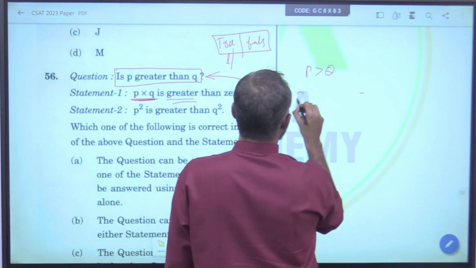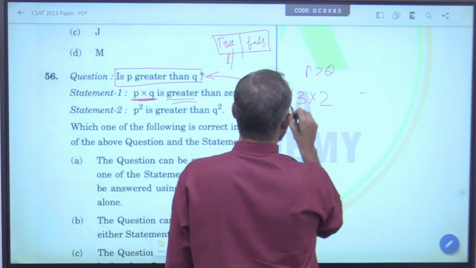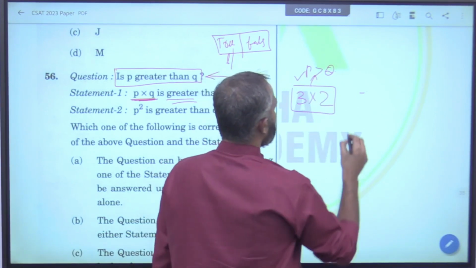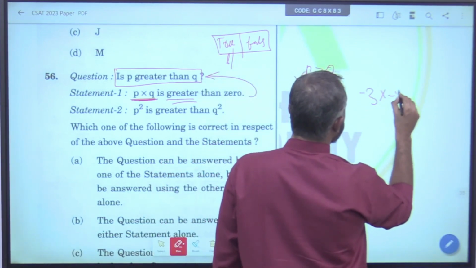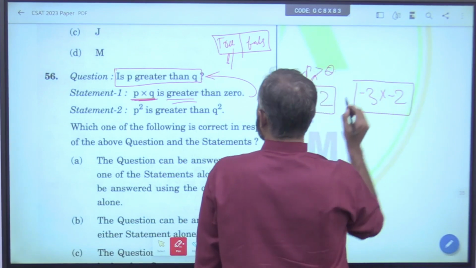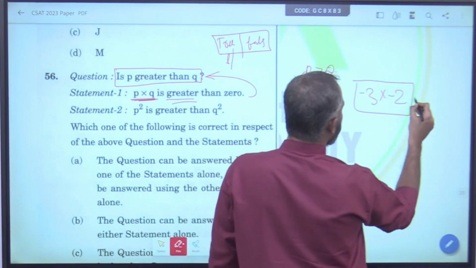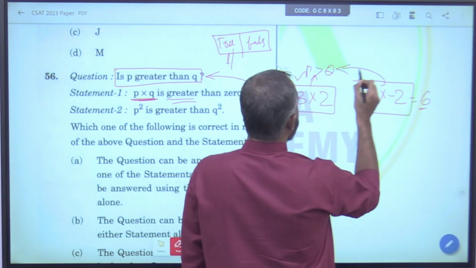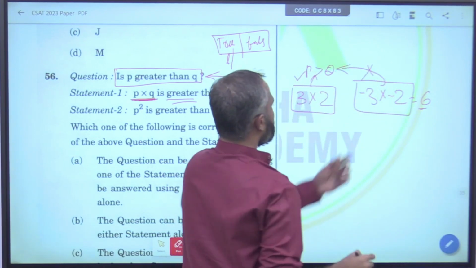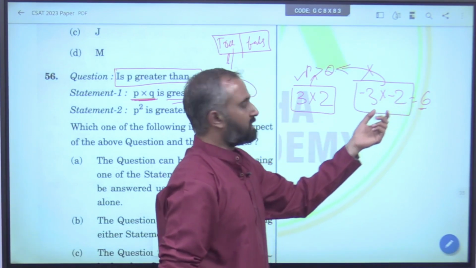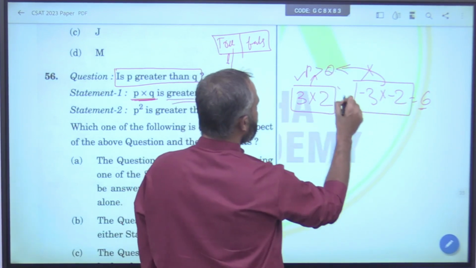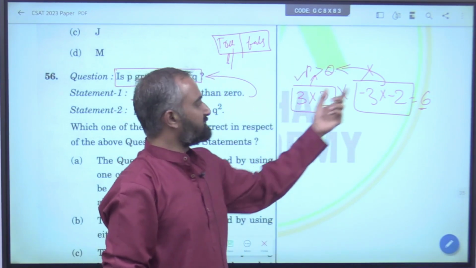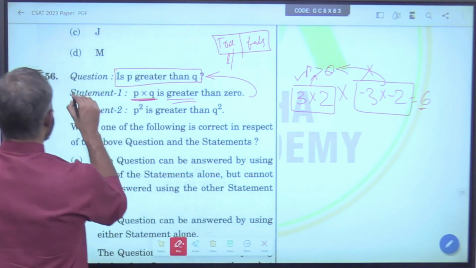Take, otherwise, 3 into 2 is 6. This proves that P is greater than Q. Now, take minus 3 into minus 2. Here also P and Q is greater than 0. The positive result is 6, but here it is the opposite case. Q, minus 2, is greater than minus 3. So, we are not able to conclusively prove this. Since 2 conclusions exist from the same statement, this is not valid.